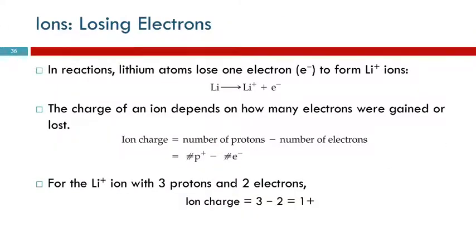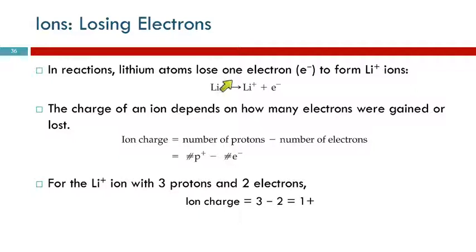So let's look at lithium. In many reactions, lithium atoms will lose one electron. So we start with a lithium atom, a reaction occurs, and lithium gets separated from one of its electrons. It has lost a negative charge. So it started out with 3 protons and 3 electrons. And now it lost one, so it has 3 protons and 2 electrons. 3 positive charges, 2 negative charges. So overall, that ion has a positive 1 charge.